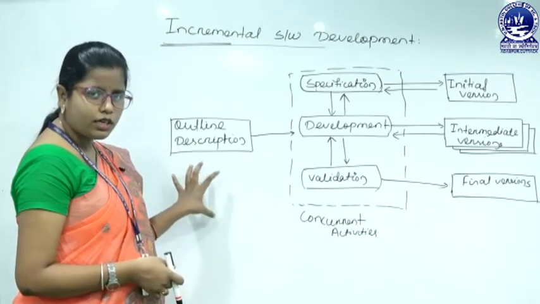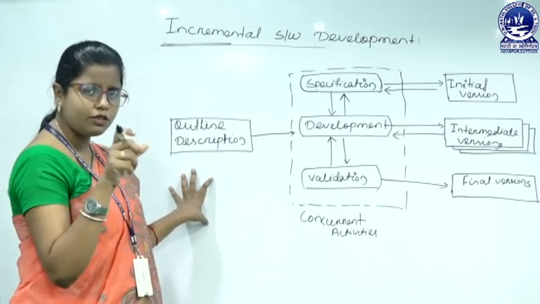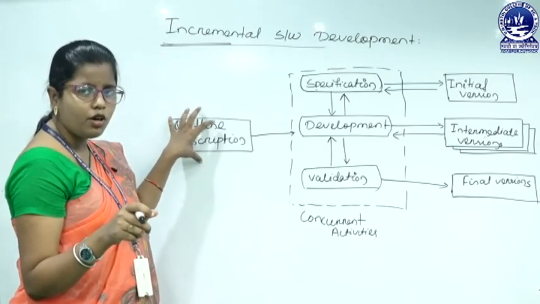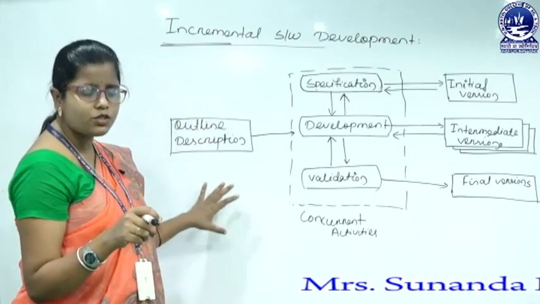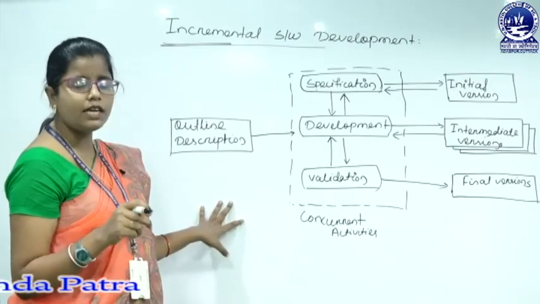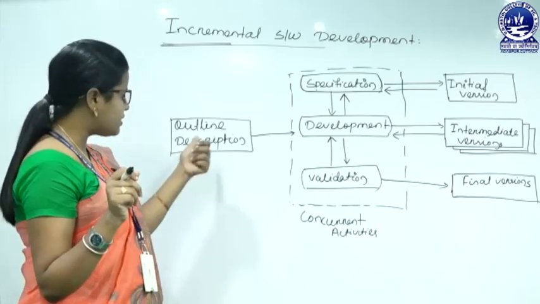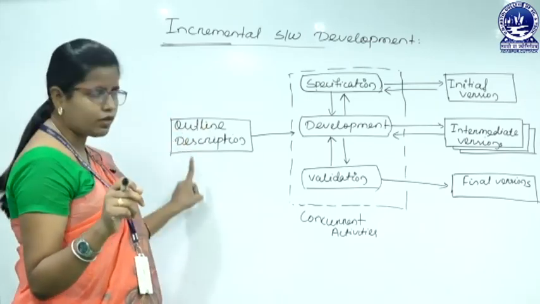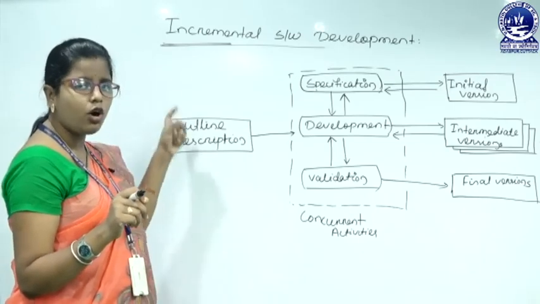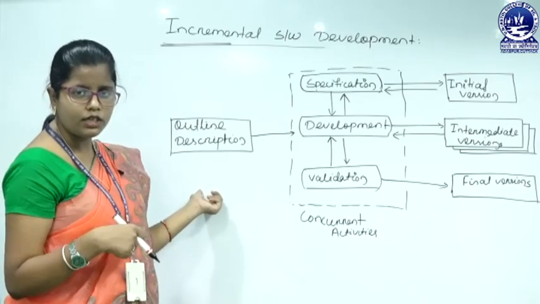So, based on the outline description, here, at an abstract level, we are defining what my customer actually needs. Then in the outline description we have to give some priorities to the activities. Whatever services and functionalities my software is going to provide to my customer, we represent in an abstract manner in the outline description. And here we have to give a priority to those activities or functionalities that my software is going to provide to the end user or to the customer.